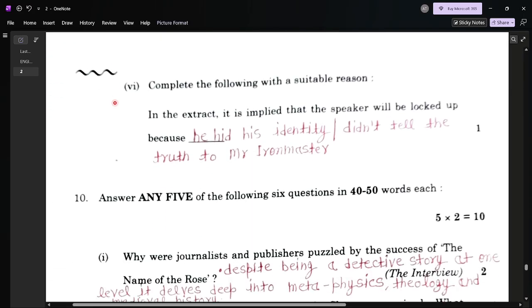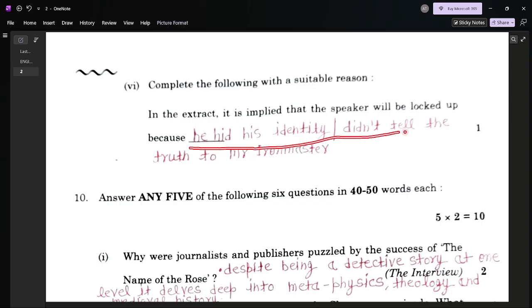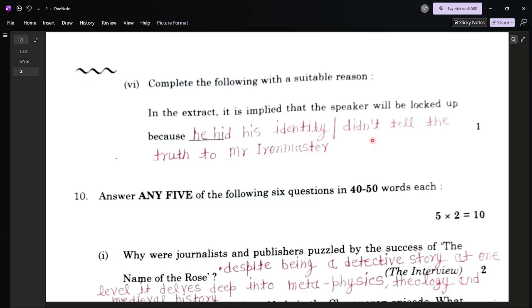Question number six, complete the following with a suitable reason. In the extract, it is implied that the speaker will be locked up because he hid his identity. Because the speaker, the rat trap seller, hid his identity and didn't tell the truth to Mr. Iron Master. He is not his old regimental friend. He tried to hide that reality.